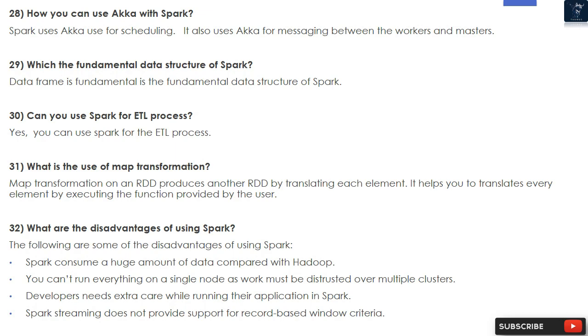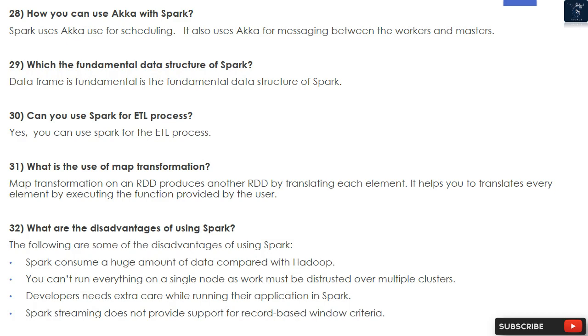30. Can you use Spark for the ETL process? Yes, you can use Spark for the ETL process. 31. What is the use of map transformation? Map transformation on an RDD produces another RDD by translating each element. It helps you translate every element by executing the function provided by the user.